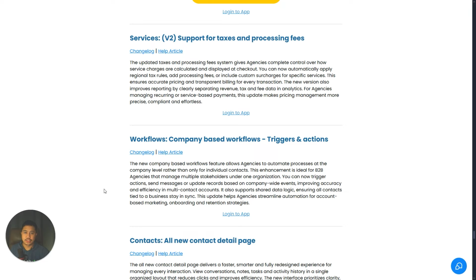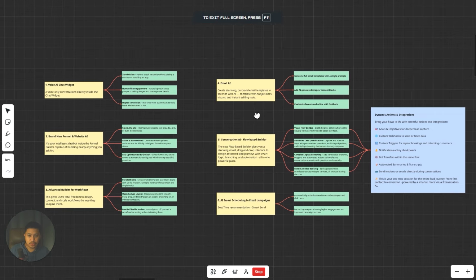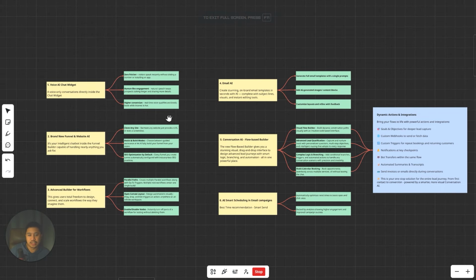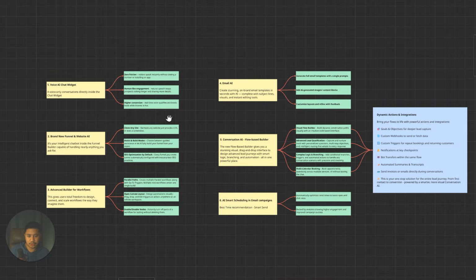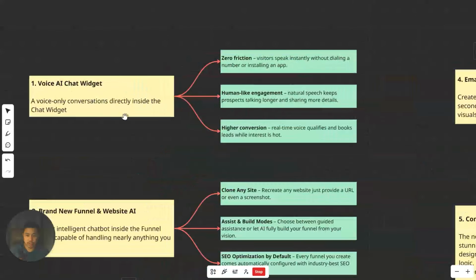And so, allow me to switch screens right here. I'll be switching to my Miro tab, and then we'll discuss the 6 features. So, right here on my screen is a very simple whiteboard na nilagay ko na dito yung top 6 na features that I handpicked myself alongside yung mga capabilities niya. I'm not going to be able to show you what it looks like sa loob ng GoHighLevel, but I created this list just so we have an overall direction and an idea ano yung mga features na to. If ipapakita ko siya one by one on GoHighLevel, it will just take way too much time. And so, without further ado, let's get started.